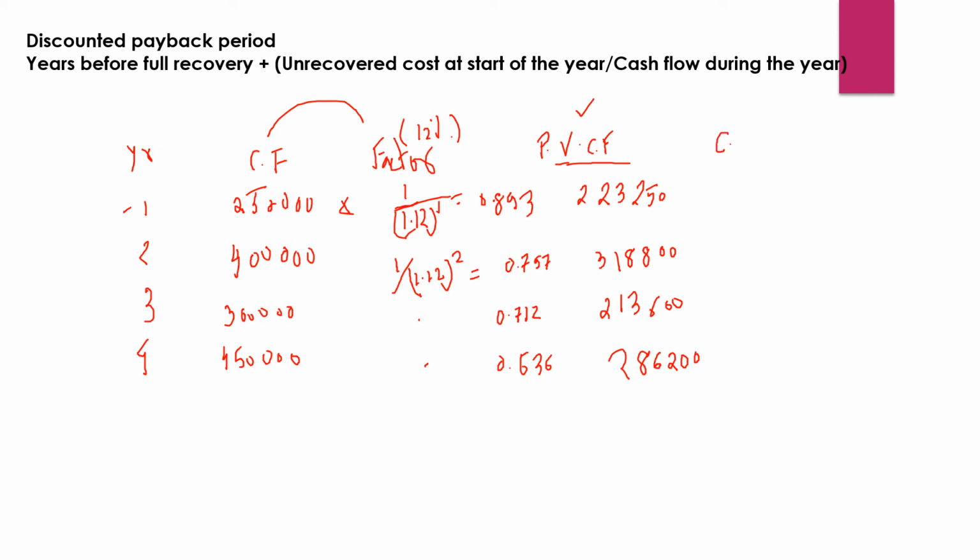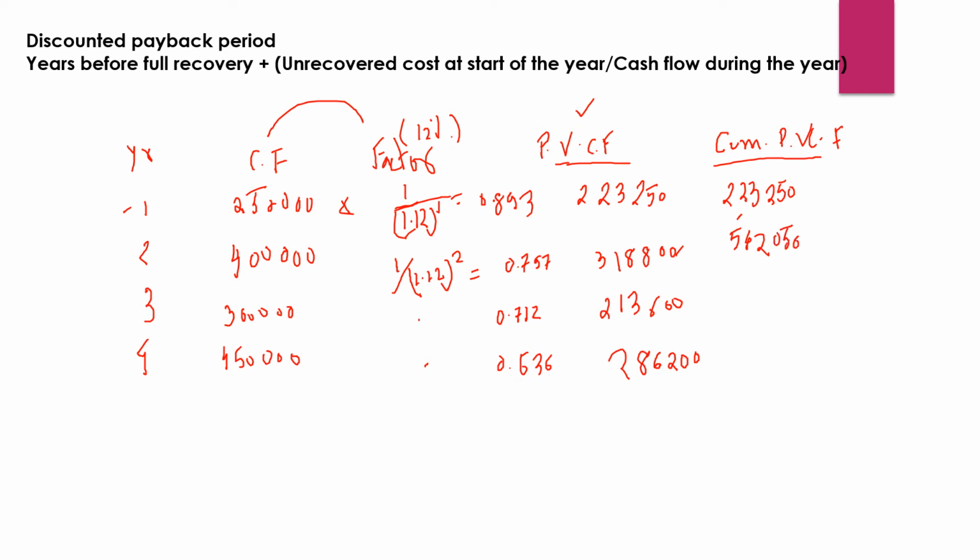the cumulative part, right? Cumulative present value of the cash flows. Okay, and that will be, this will be same, 2,23,250 for the first year. Then for the second year, we will have to add, and this will be 5,42,050.